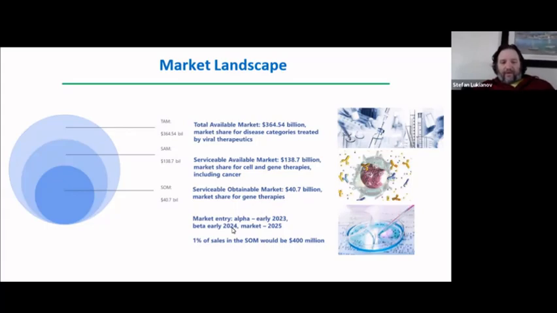These are a little bit dated. We hope to have an alpha by sometime early this year, and then do corporate beta testing by 2024, and then have a market entry for VirCAD by 2025. So this would be the first real CAD style software for biology. And if we capture just 1% of the cell and gene therapy market, that's enough to run a drug company just by itself.